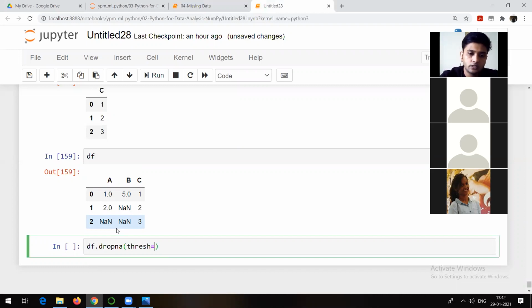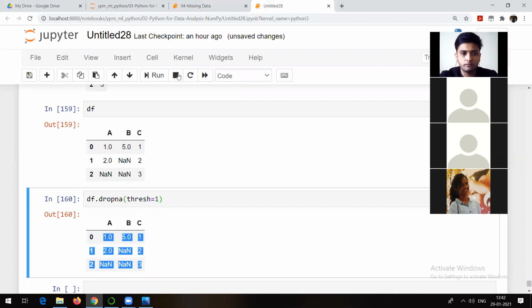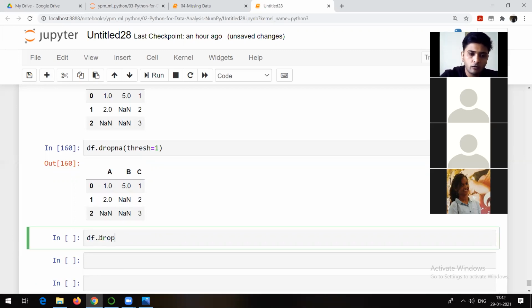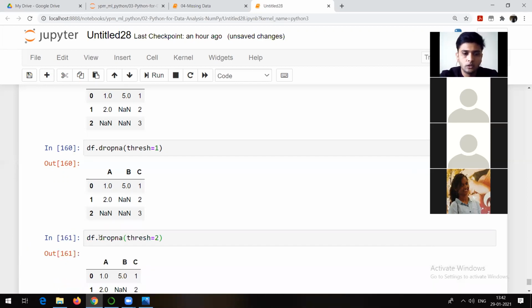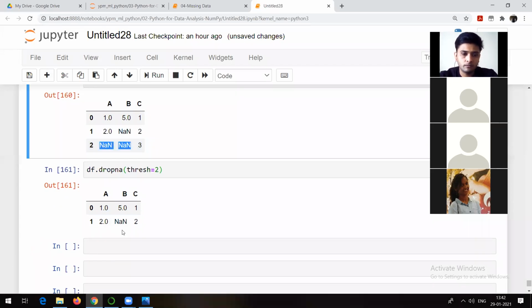So threshold. Suppose I give threshold equal to 1, run. Now just check. I am able to see everything from the original data when I do threshold equal to 1. But if I write df.dropna with threshold equal to 2, now you can see that I am able to see only 2 rows. That means what has it done? It has dropped such rows where there were 2 NA.